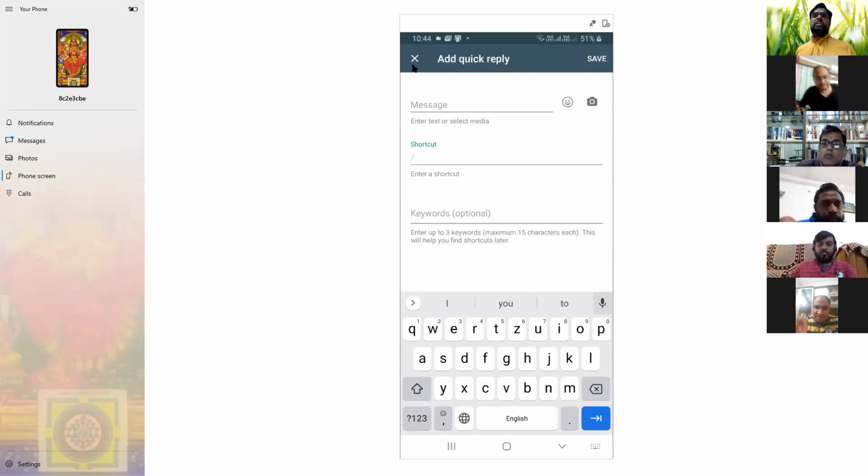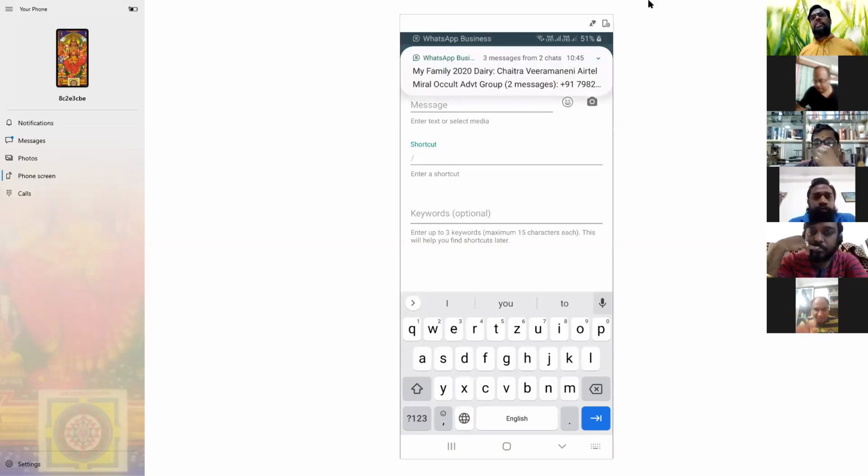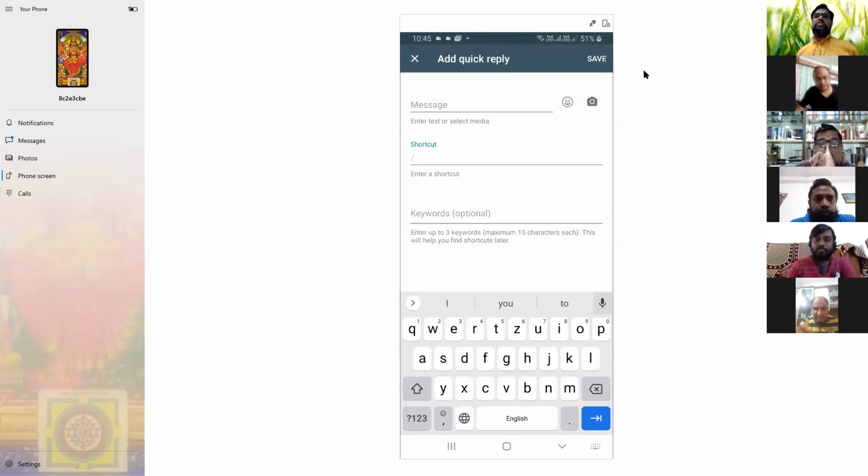And save it. So whenever we are replying to the customer in the business WhatsApp chat, we can put a slash and write specs, and immediately the entire specs of that particular product will come up. Yeah, like a Dell laptop or a desktop or a configuration of a particular laptop model. Configuration of a particular thing, all that you can write in the message space. Yeah. Okay. In the shortcut, write Dell spec.